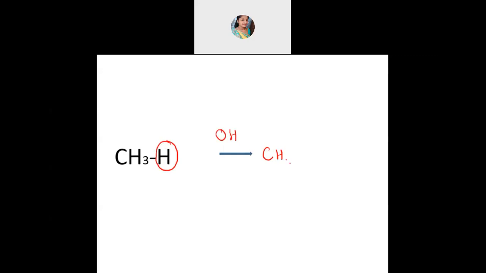I will get CH3OH. If one hydrogen of the methane is replaced by an OH group, then it is called an alcohol. Generally we write this as ROH. The general formula of alcohol is ROH, where R is just an alkyl group. That alkyl group can be either CH3, or C2H5, or C3H7, and so on. Clear?